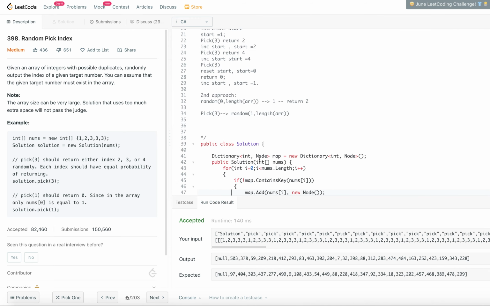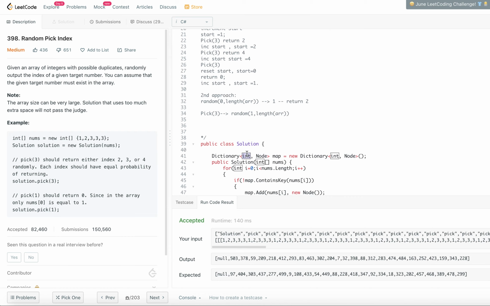So the map, I have declared a placeholder class to hold that information. The map will have a couple of different things. The integer will be the integer from the content of the input, and I have created a class called node which keeps track of the indices of that particular integer, so wherever it appeared.